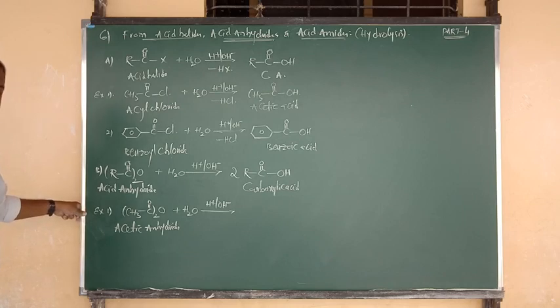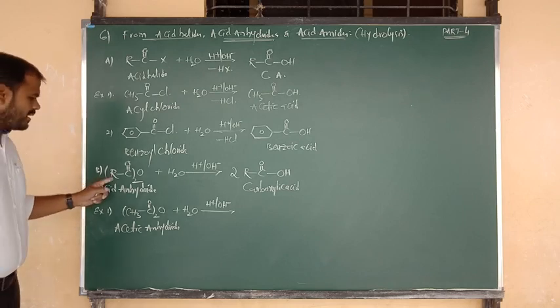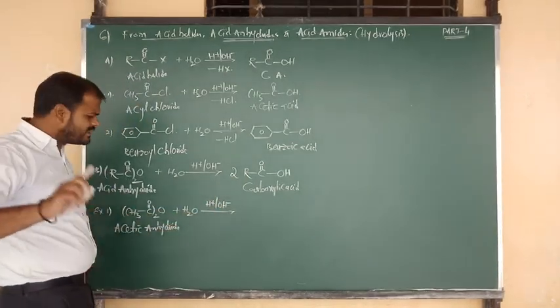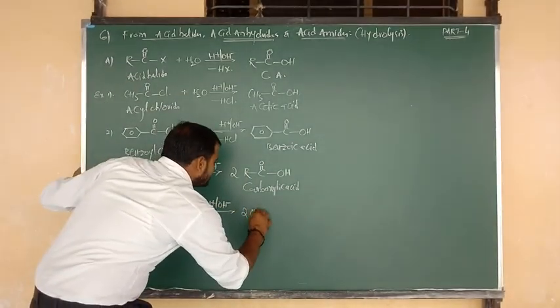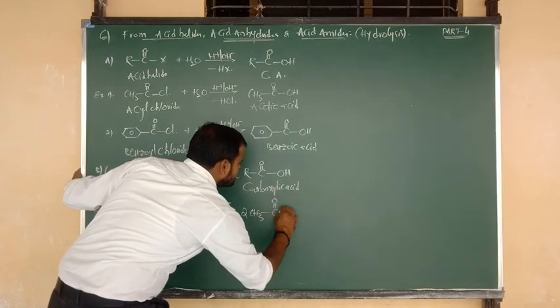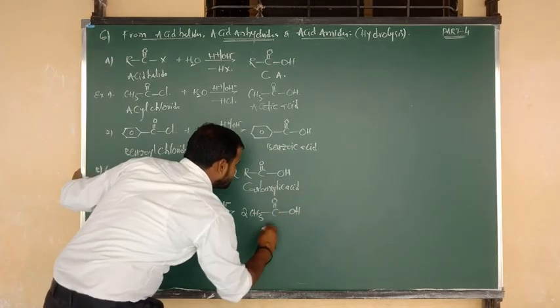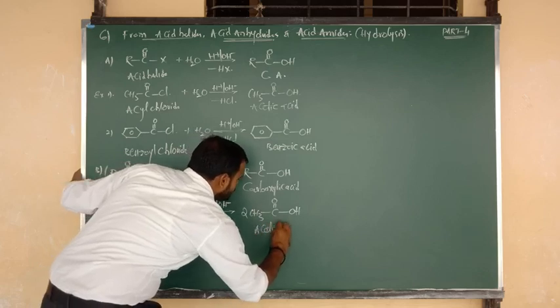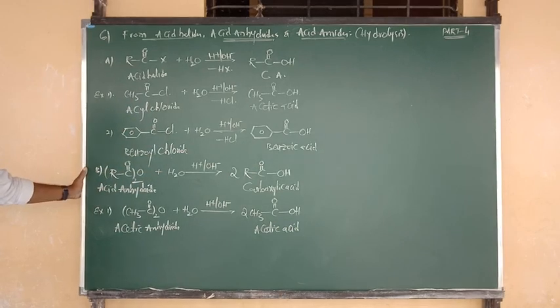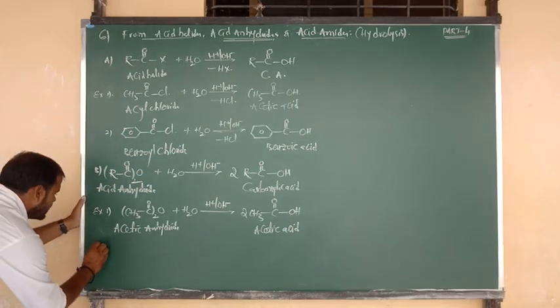Same thing, R replaced by CH3, here also R replaced by CH3. Everything is the same, beta. So in this reaction we get 2 moles of acetic acid. What is the product? 2 moles of acetic acid. Next, I am going to consider another example.